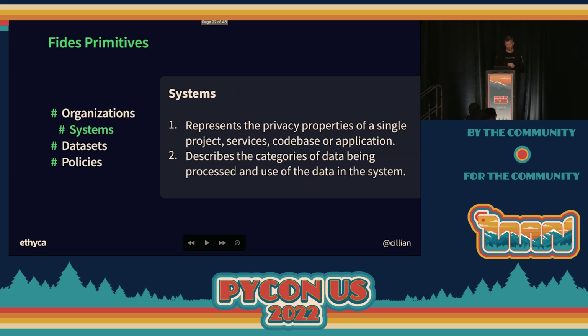Then you've got systems. So systems represent the privacy properties of a single project or a service or some code base or an application. So think of that as describing the behavior of my system. It could be a single service, could be an entire monolithic application. It depends on how coarsely or how narrowly you want to describe a system's behaviors or properties. We see a lot of use of this with larger enterprise users of the open source tools, and they're describing individual services, right down to a single microservice. And so it describes the category of data you're using and the purpose for which you're using it.